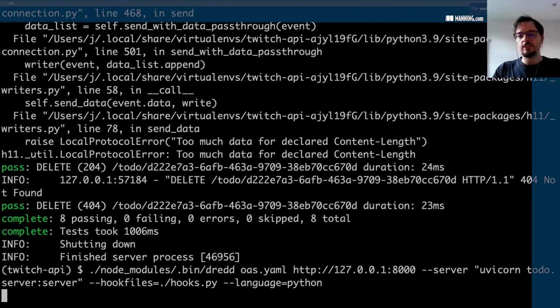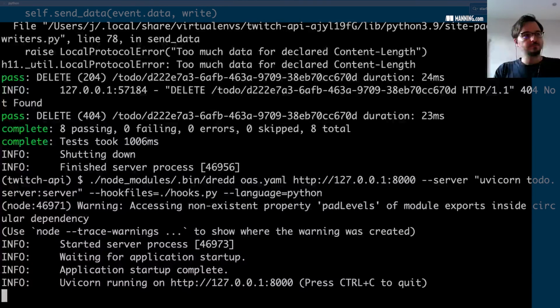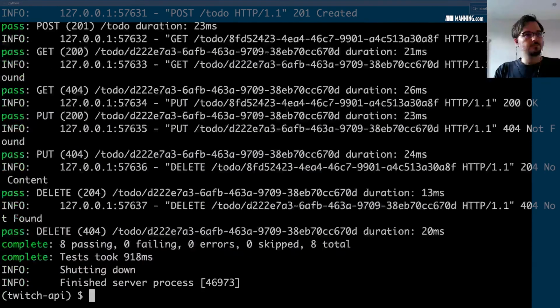So let's go ahead and run the test now. And now we don't have that kind of warning. So everything is passing, beautiful now. It's tested. The API is delivering on the promise of the specification. So let's go ahead and include this test in a CI file as well.